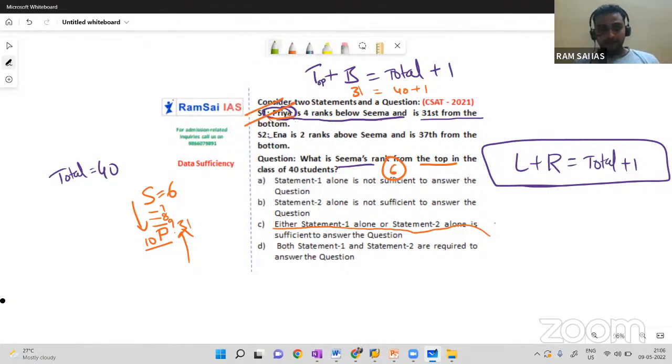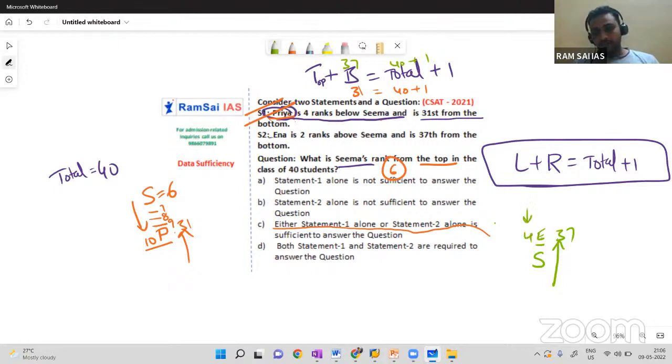I'll take another color, green color here. On the right side I'm explaining. Ina is 2 ranks above Seema. If Seema is here, so this should be Ina, 2 ranks above, and 37th from the bottom. So she is 37 from the bottom. If she is 37 from the bottom, 40 plus 1, her rank should be 41 minus 37. Her rank should be 4 from the top.